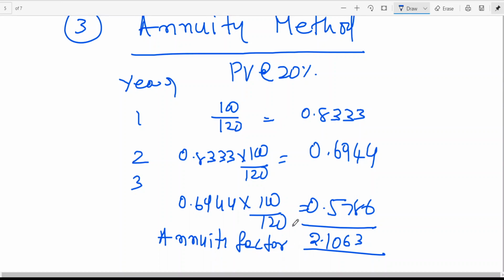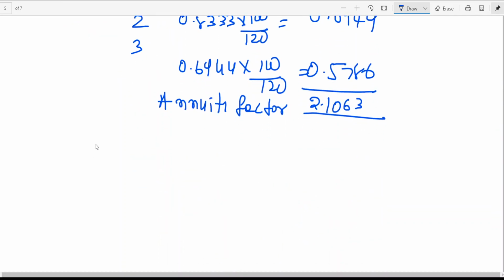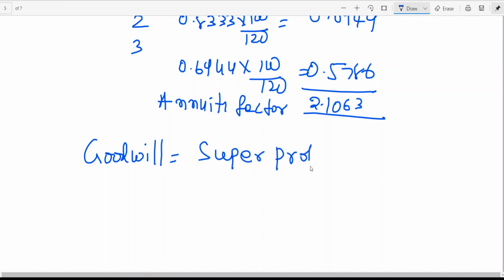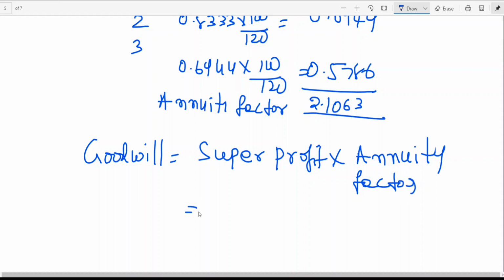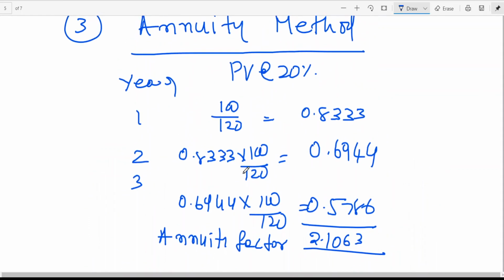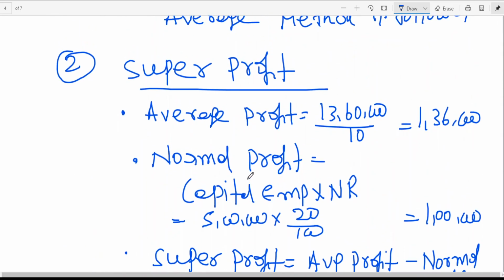Now, I told the formula. Goodwill is equal to super profit into annuity factor. What is the super profit we got? We already got the super profit in the previous one, the second method.